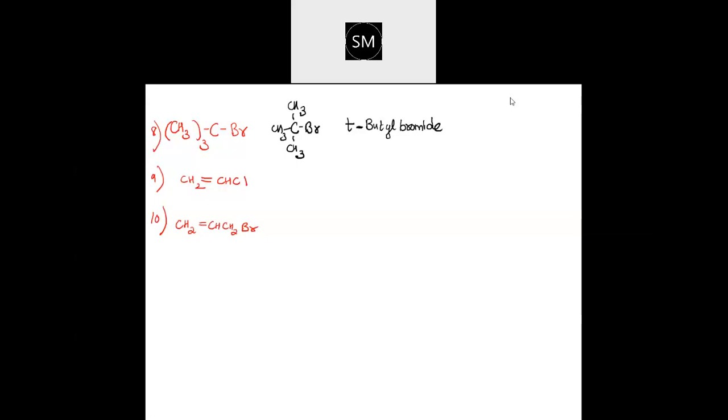Okay, now come to the IUPAC name. How will you give the IUPAC name to this? Select the longest possible chain. Which is the longest possible chain? The first rule of organic compounds: select the longest possible chain. So which chain am I supposed to select? Should I go vertically or horizontally? Vertical or horizontal?